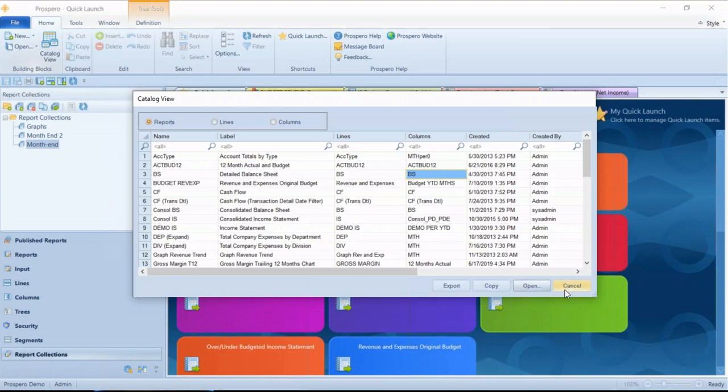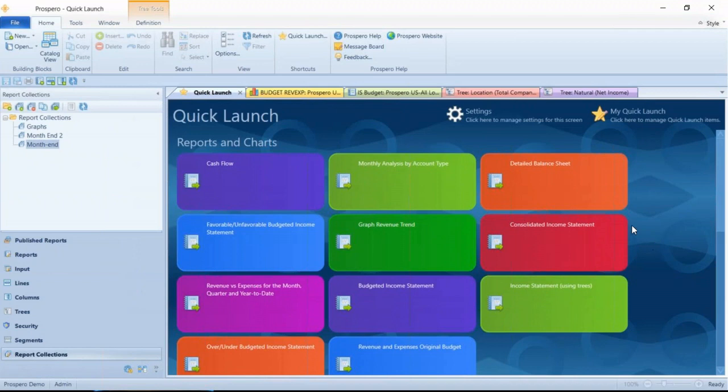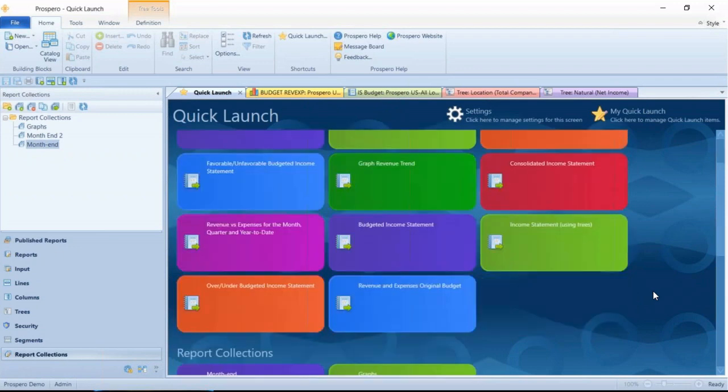Now I'll close this window here for us, and the last thing we'll talk about is our quick launch window here. All these large colorful buttons, easy way for us to organize any of the reports or the input screens that we need to have handy. And just one click will run those reports for us and open up the screen. Nick is going to walk us through all that stuff.